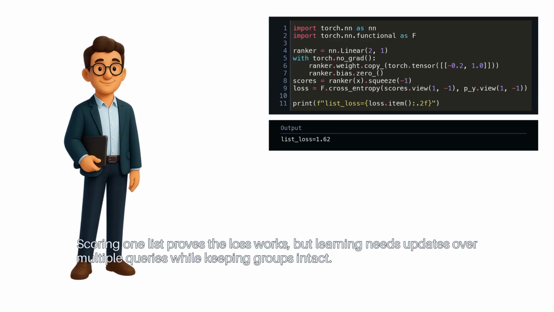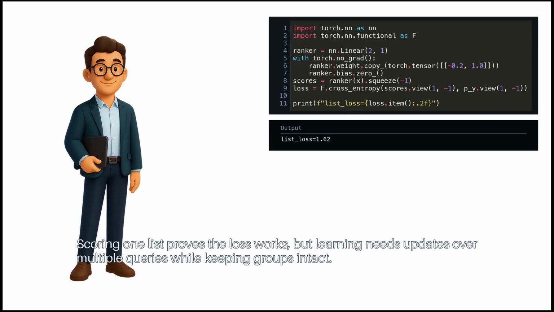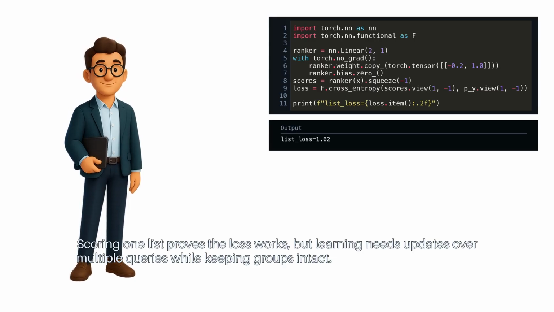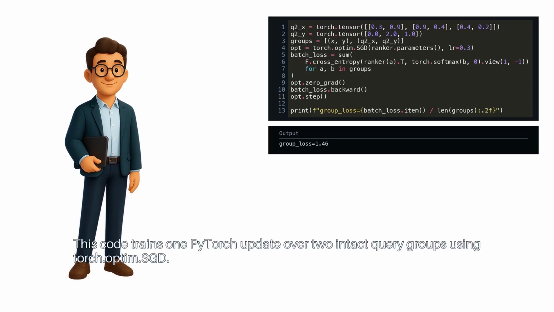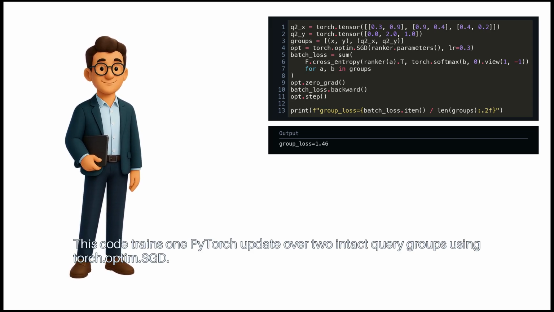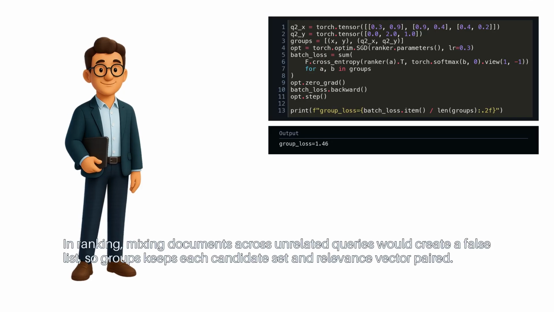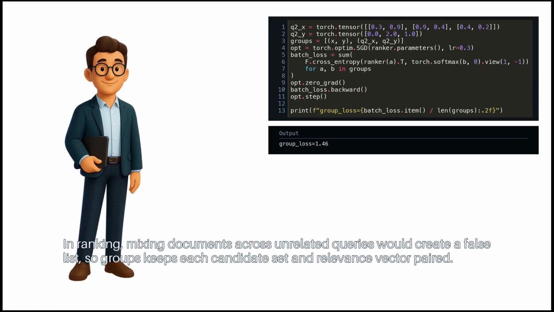Scoring one list proves the loss works, but learning needs updates over multiple queries while keeping groups intact. This code trains one PyTorch update over 2 intact query groups using torch.optim SGD. In ranking, mixing documents across unrelated queries would create a false list, so groups keeps each candidate set and relevance vector paired.